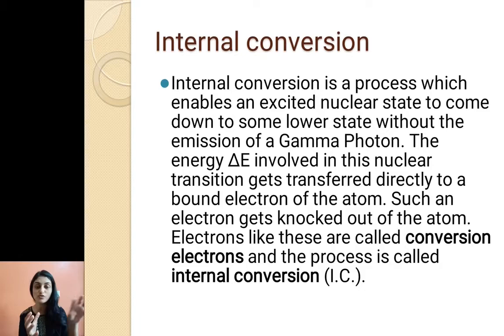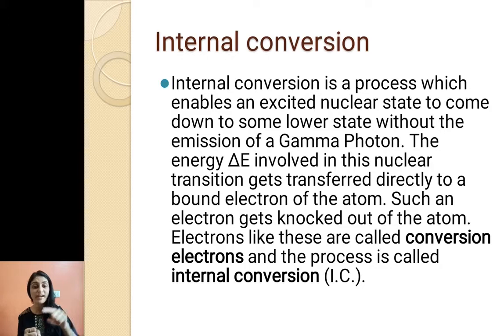So where is that extra energy going? The nucleus transfers its energy to one of the electrons. Now we know that the K shell is closest to the nucleus. So the nucleus will transfer its energy to one of the electrons from the K shell, and the electron will come out of the atom.